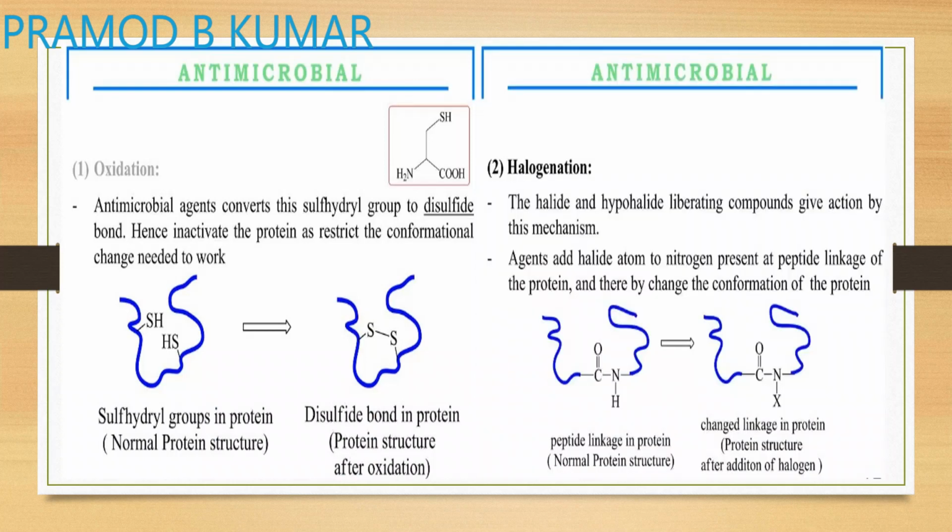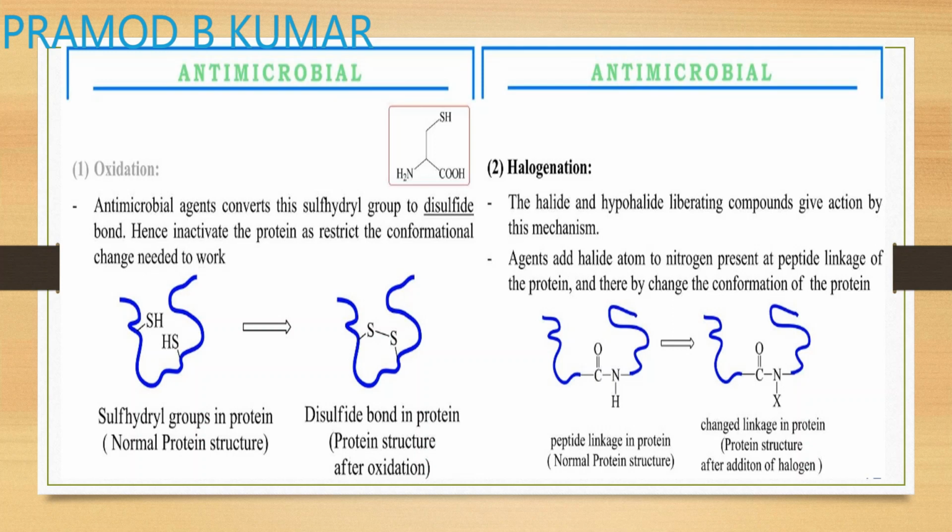Let's discuss oxidation. As I explained, there are sulfhydryl groups present in our proteins, like methionine and other amino acids which contain sulfhydryl groups. These sulfhydryl groups get oxidized, and once they get oxidized, they form a disulfide linkage. If there is another sulfur which is adjacent, they will form a disulfide linkage in the protein. Once this disulfide linkage is formed, it will destroy the protein activity. It will destroy the conformation of your protein, and your protein gets affected. So this is your oxidation method.